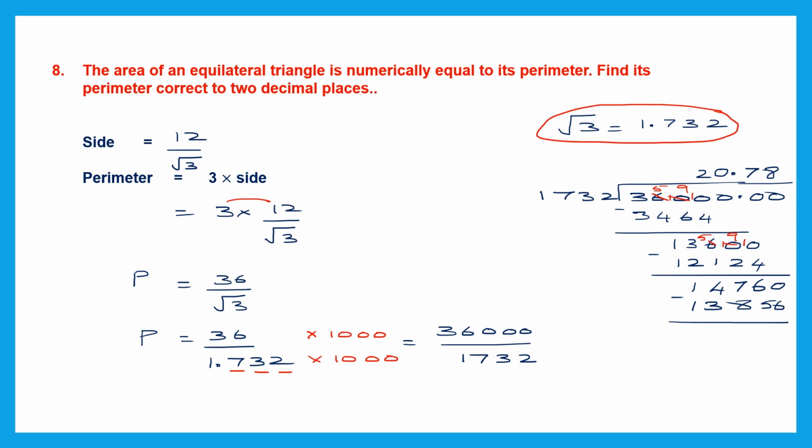Now we are asked to find only up to two decimal places, so we can stop at this. So we have got our answer. Our perimeter is equal to 20.78. Since the units are not given, we write units. So this is our final answer.